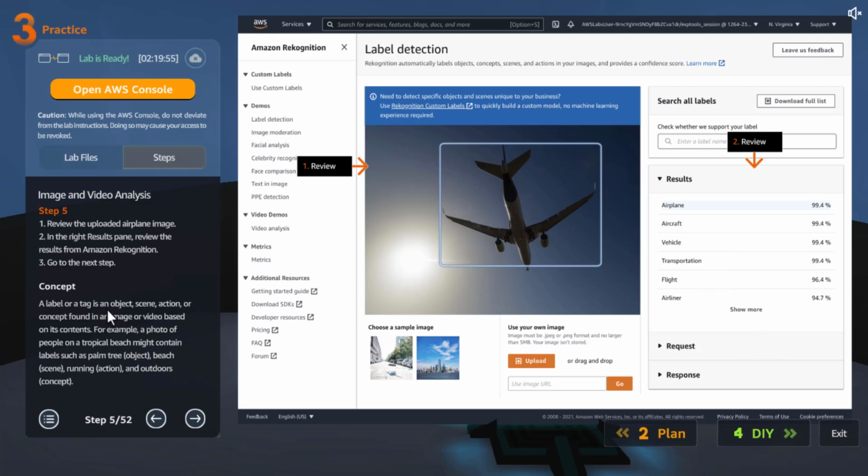A label or a tag is an object, scene, action, or concept found in an image or video based on its contents. For example, a photo of people on a tropical beach might contain labels such as palm tree, beach, running, and outdoors. See, the tree is an object, beach is a scene, running is an action, and outdoors is a concept. So it can detect all that.